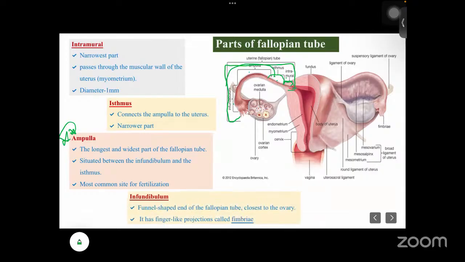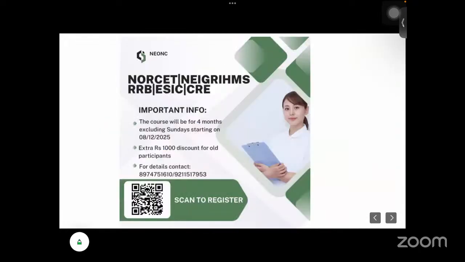Next is the infundibulum. You can see the funnel shaped end of the fallopian tube. It is closest to the ovary, and there are finger-like projections which are called fimbriae.